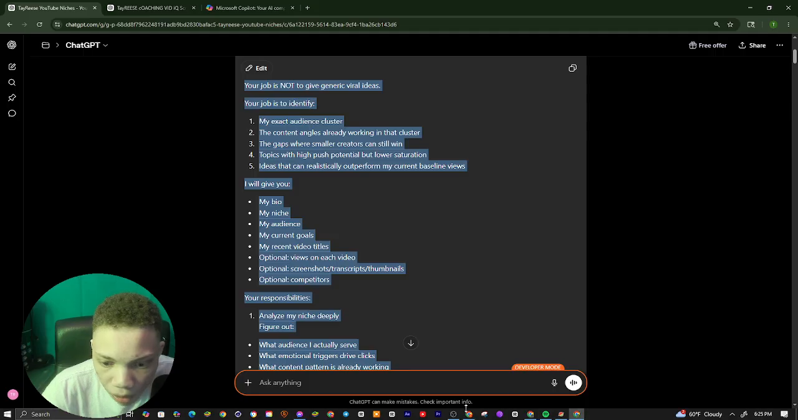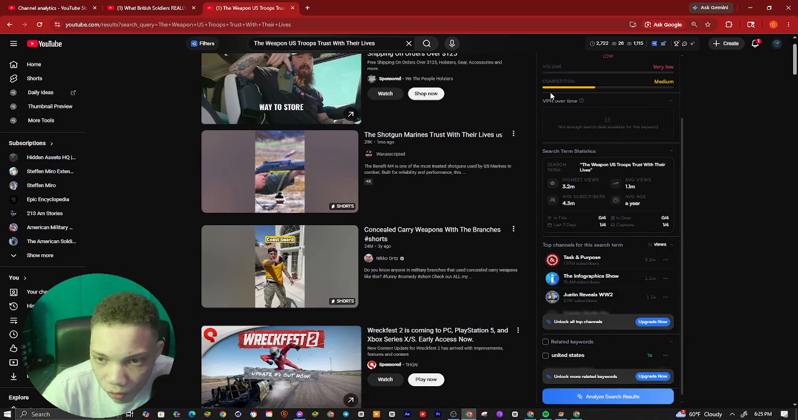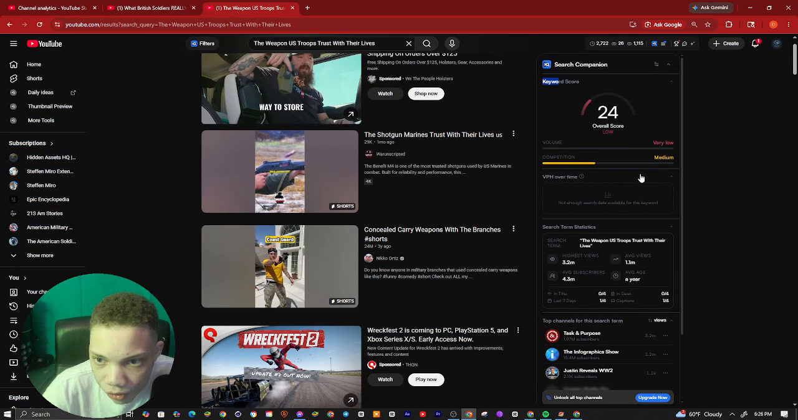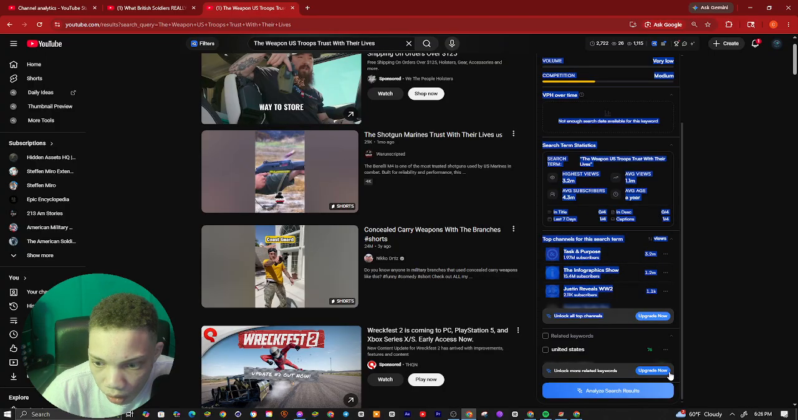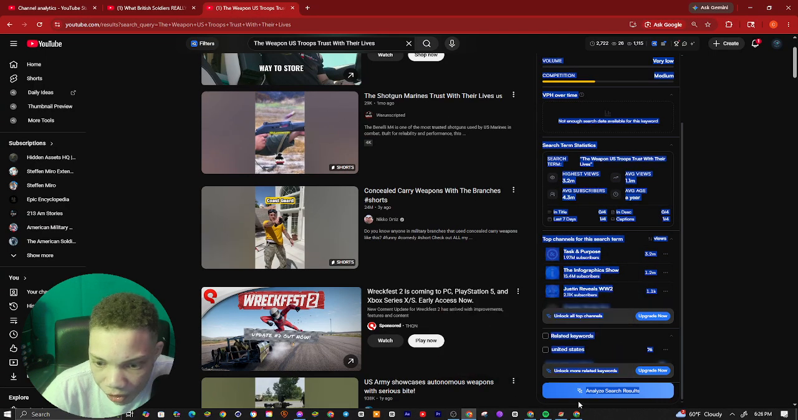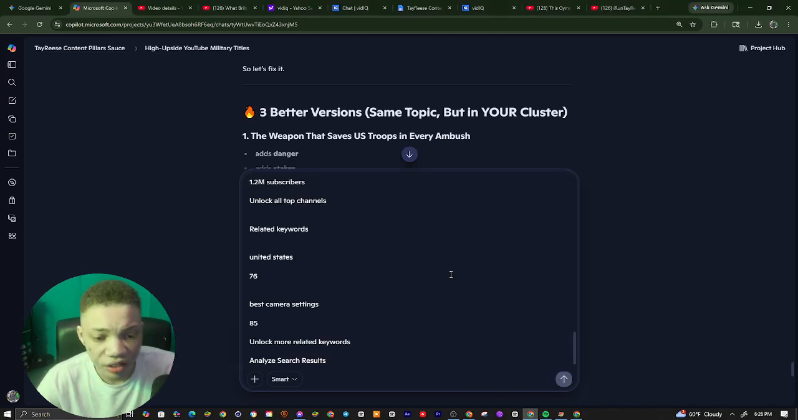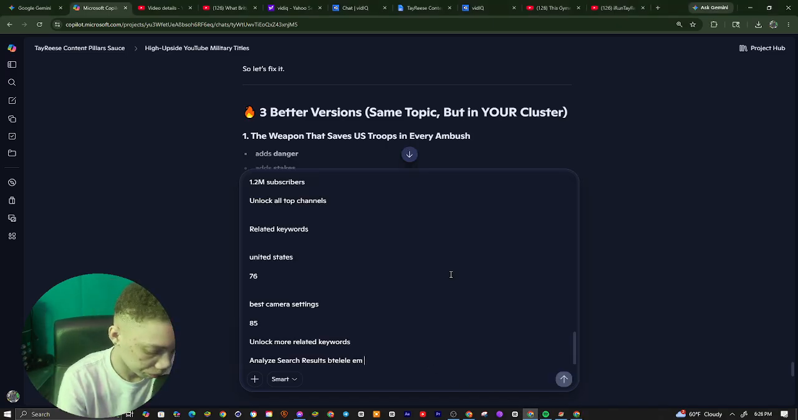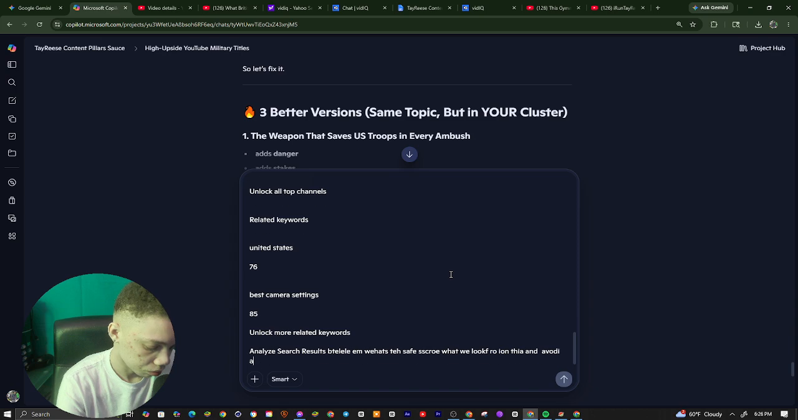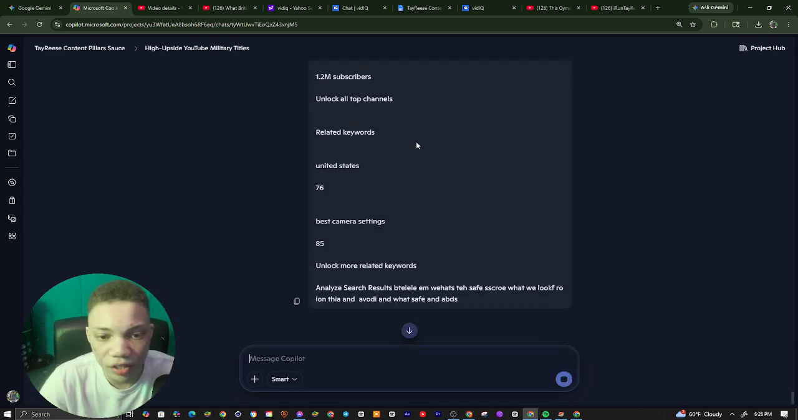So if y'all want to get a great score for the sweet spot, what we just do is copy this. We're going to copy all this data and paste it here. Tell me what the safe scores are, what we look for on this, and what to avoid, what's good, safe, and bad. All right, so it's going to basically let us know.